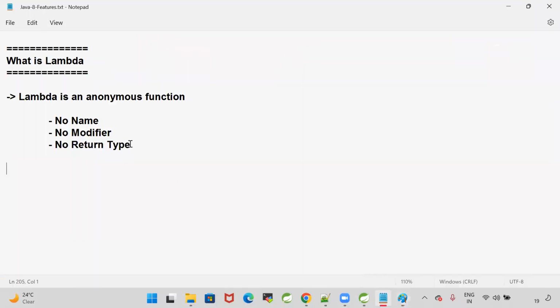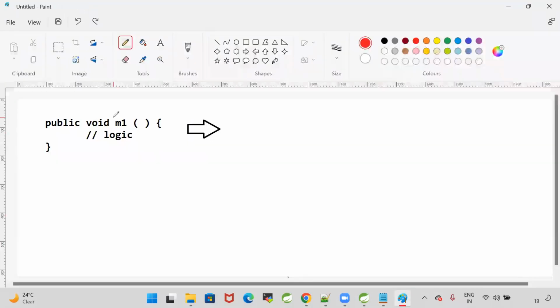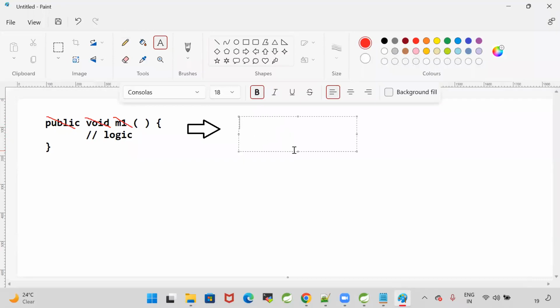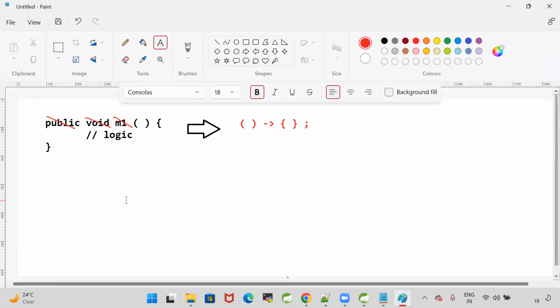So what is the definition for the lambda? Lambda is an anonymous function, no name, no modifier, no return type. So from this, remove the name m1, remove the return type void, remove the modifier public. If I remove all these things, then what is my lambda? Just a bracket will be available, and to represent the body, we are going to write like this. Are you clear with this? This is a lambda expression.